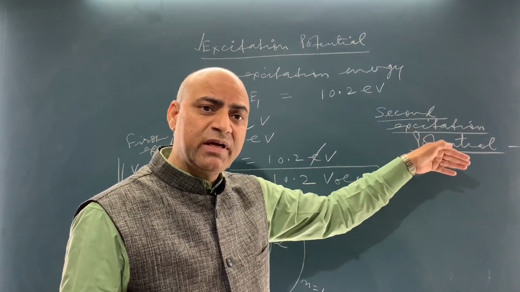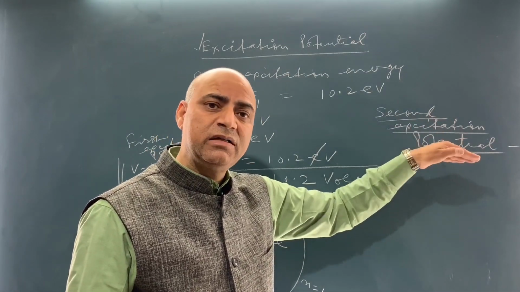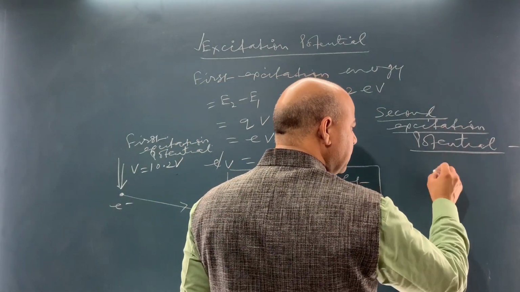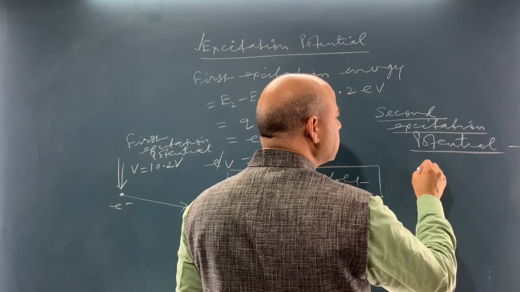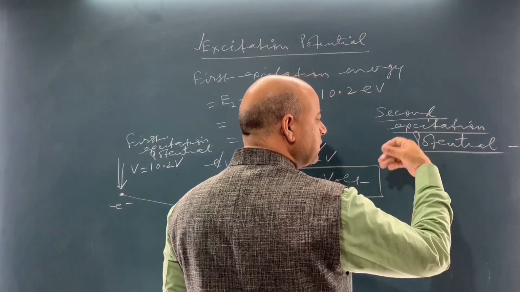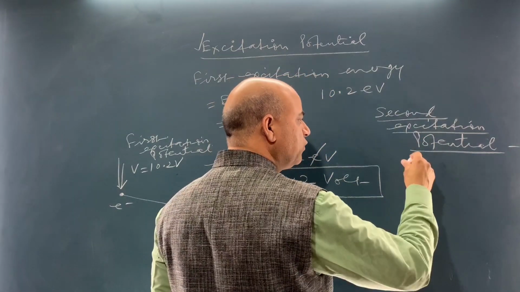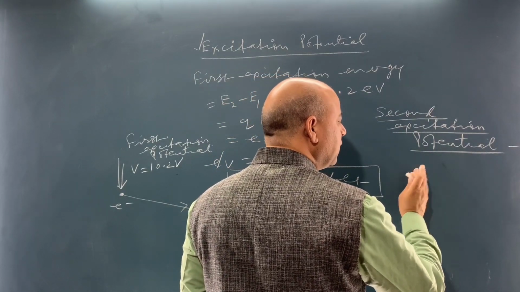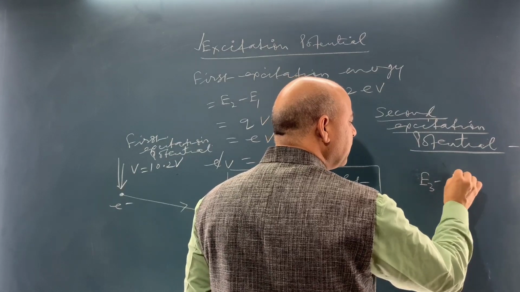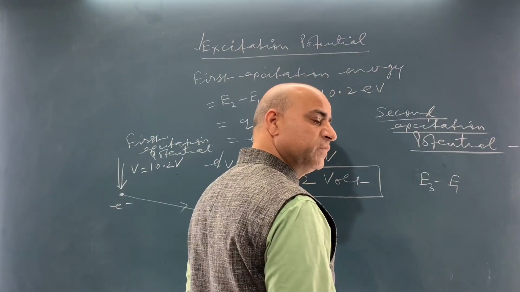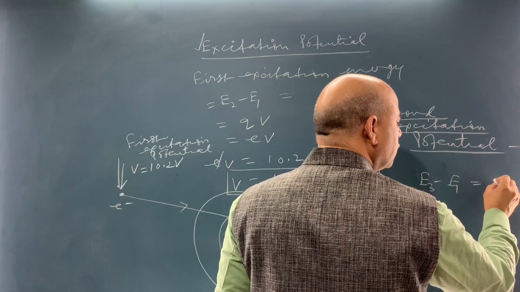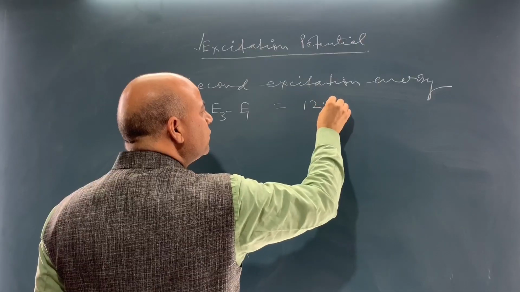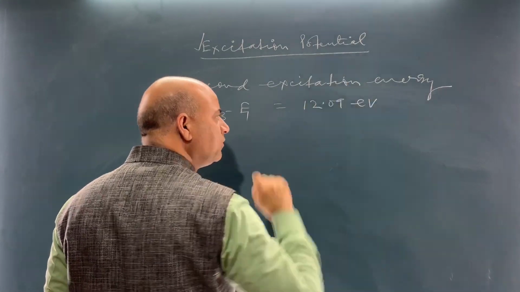It will not jump into second, but from first to third directly. So, the second excitation energy, this is E3 minus E1, which is equal to 12.09 electron volt.